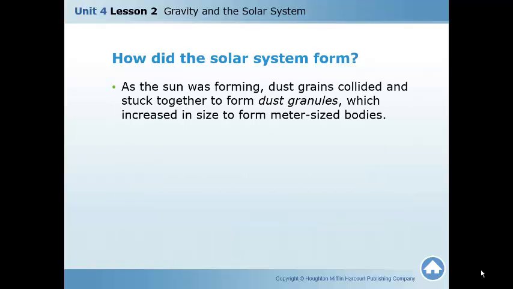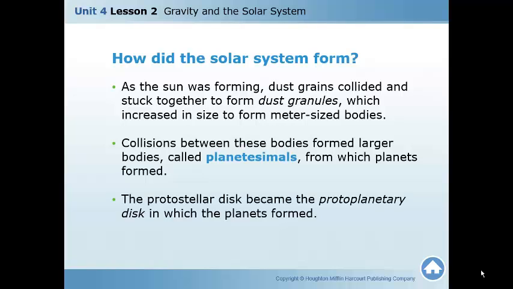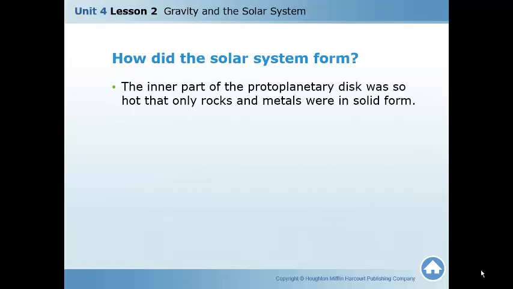As the sun was forming, dust grains collided, they stuck together, they formed granules, which increased in size, and the collisions between these bodies formed larger bodies called planetesimals, from which planets were formed. So planetesimals are small particles that were crashing together until finally it became large enough that planets were formed. The protostellar disk became the protoplanetary disk in which the planets formed.